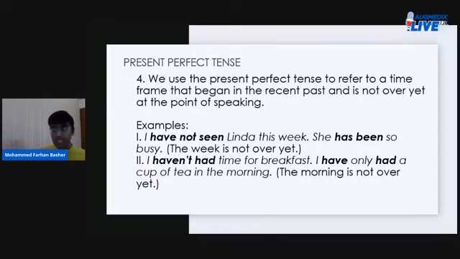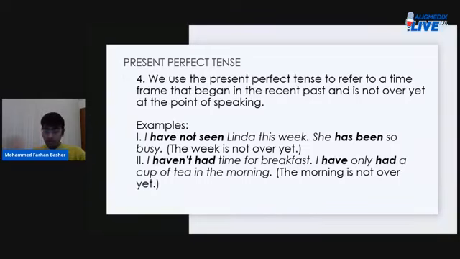Examples: I have not seen Linda this week. She has been so busy. You see, follow this. I have not seen Linda this week. She has been so busy. So the effect of this is very recent, is still present, right? The week is not over yet.